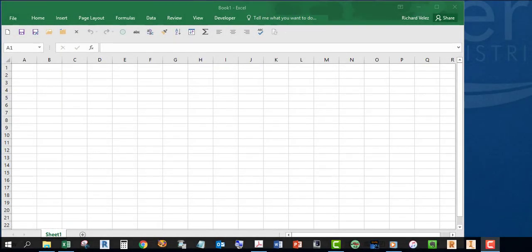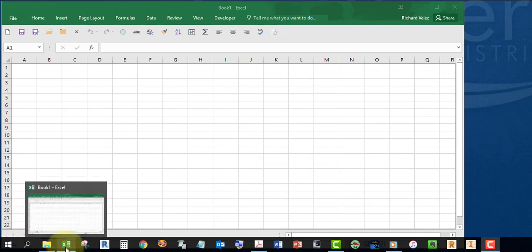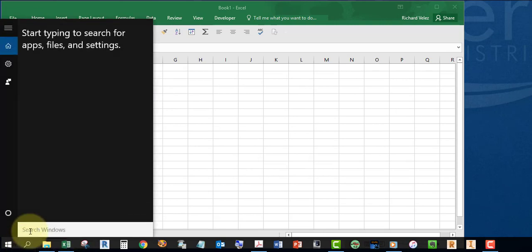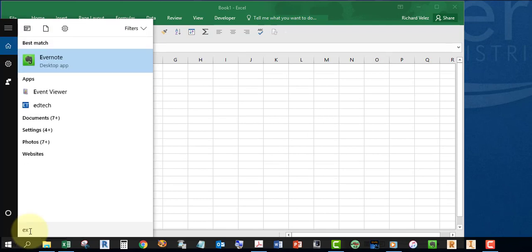In this video, I'm going to show you how to install the data analysis tools into Microsoft Excel. Start out by opening Microsoft Excel. There should be an icon in your taskbar. If not, open a search window and enter Excel. And it should pop up. It should be on the top of the list. Open it.